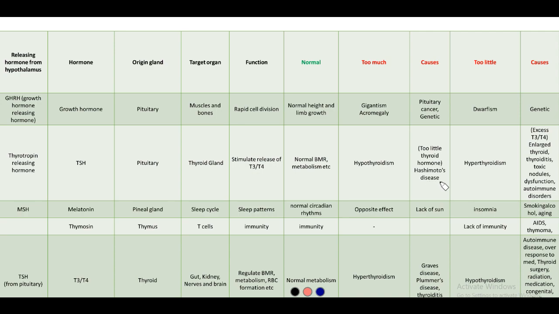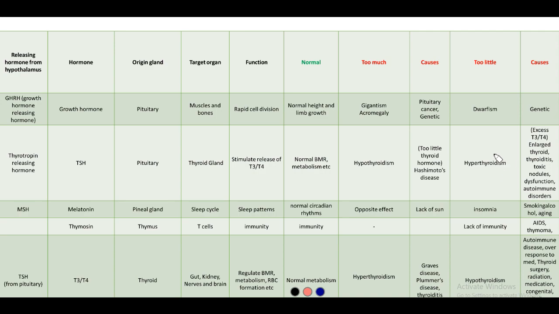In this, there is inflammation of the thyroid called thyroiditis, and that causes damage to the thyroid gland. If there is damage, the amount of hormones released decreases. If it is secreted in too little quantity, what are the causes? As I said, when it is secreted too much, the condition is hyperthyroidism, and if it is secreted too little, it's hypothyroidism.